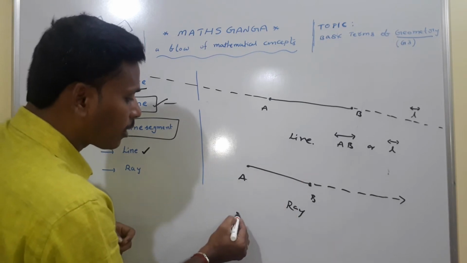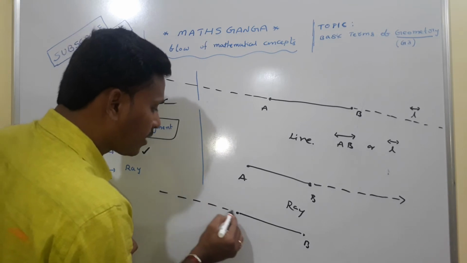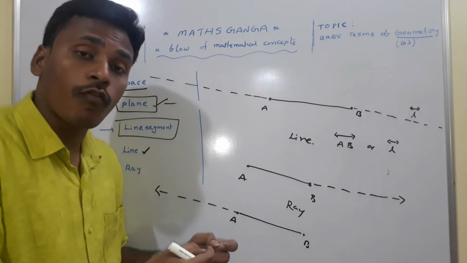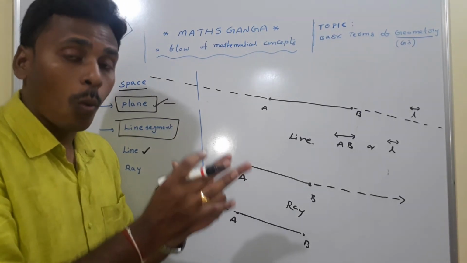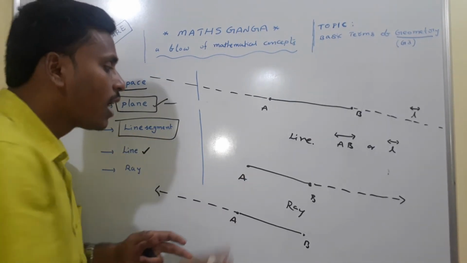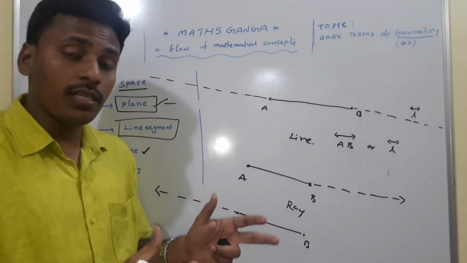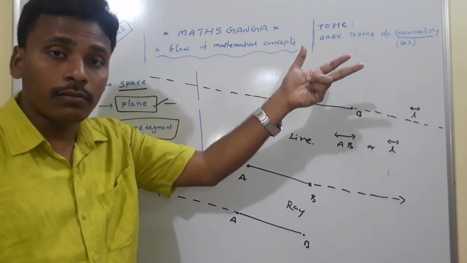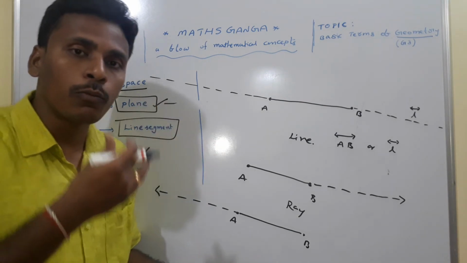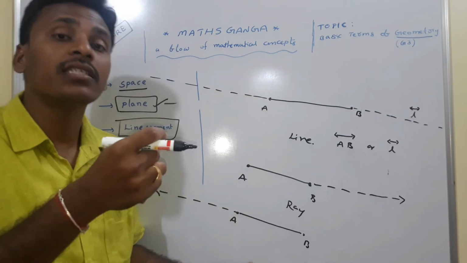If you have a line segment AB like this, and you extend this line segment in this direction, then also we call it a ray. A ray is an extension of a line segment in only one direction, whereas a line is the extension of a line segment in both directions. A ray has an initial point, but it won't have any endpoint, just like sun rays. Sun rays start at the sun, but there is no endpoint for the ray. It moves through the floor, through the water, through the hills, like this. But it starts at the sun, so we call them sun rays.